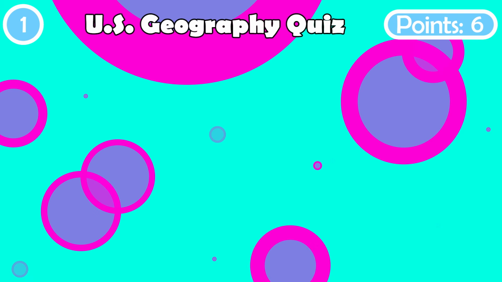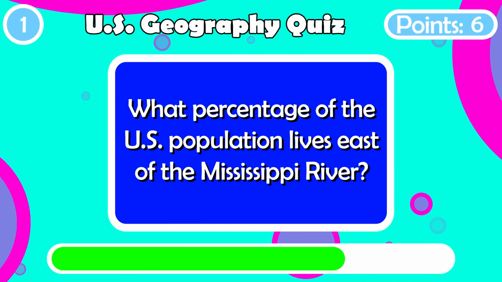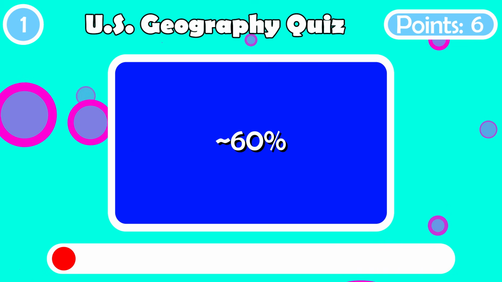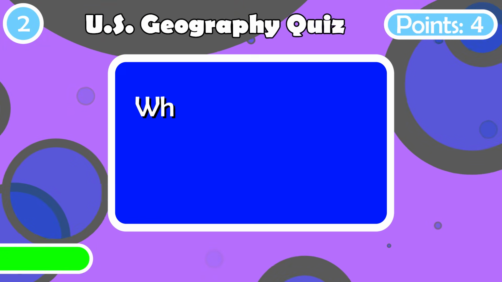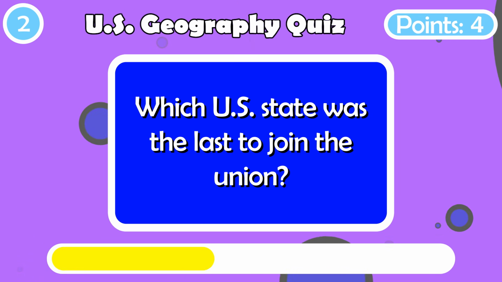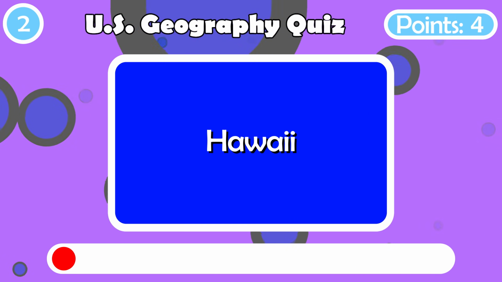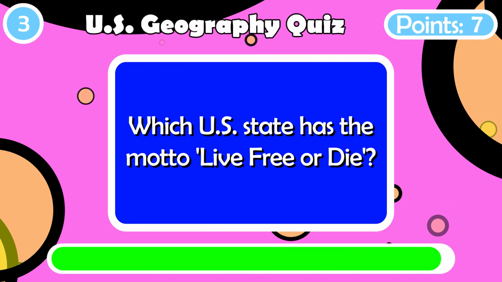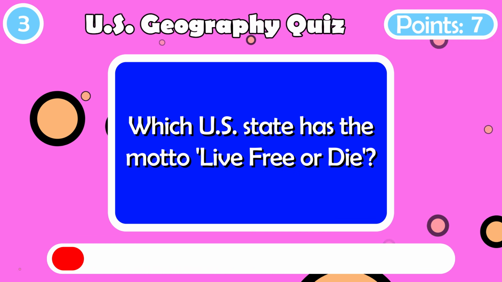Let's get topographical. What percentage of the US population lives east of the Mississippi River? About 60%. Which US state was the last to join the Union? It was Hawaii. Which US state has the motto "Live free or die"? New Hampshire.